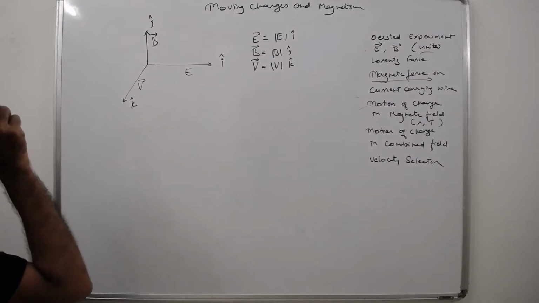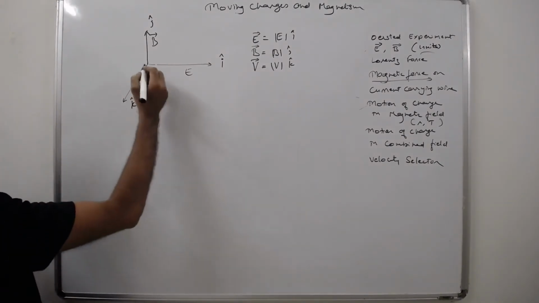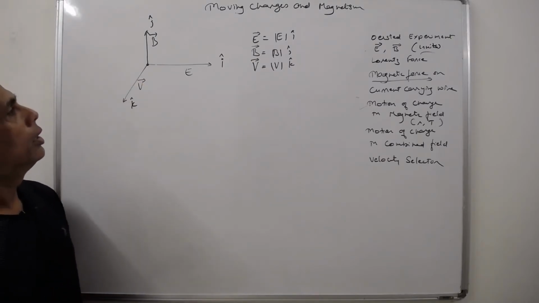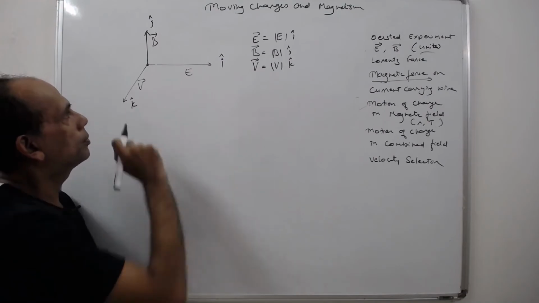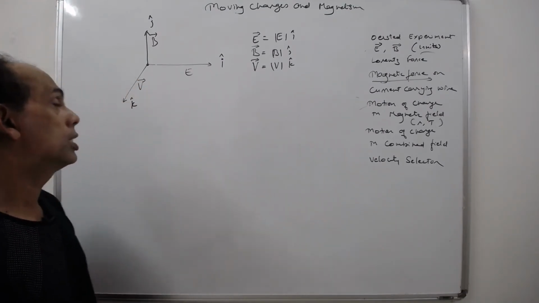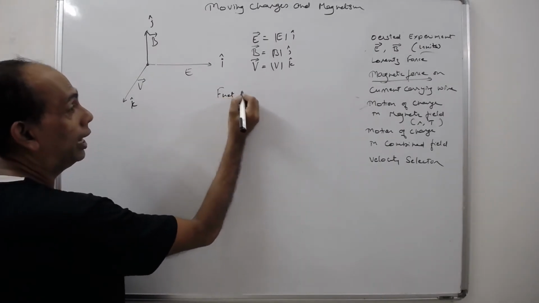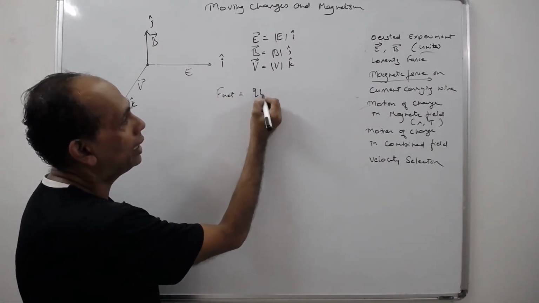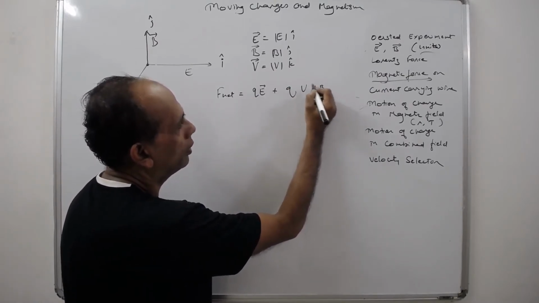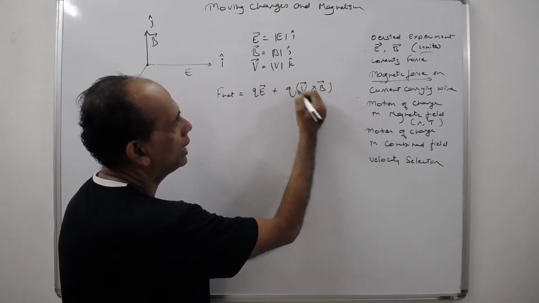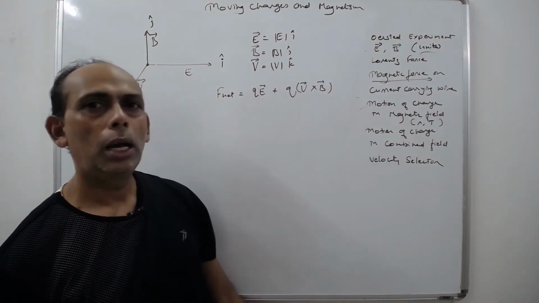So let us understand something. Now, if the charge is moving in this direction, there are two forces acting on it, the Lorentz force. F net is equal to qE plus qV cross B, right? These are the forces acting on the charge when it is in motion, one due to the electric field and one due to the magnetic field.